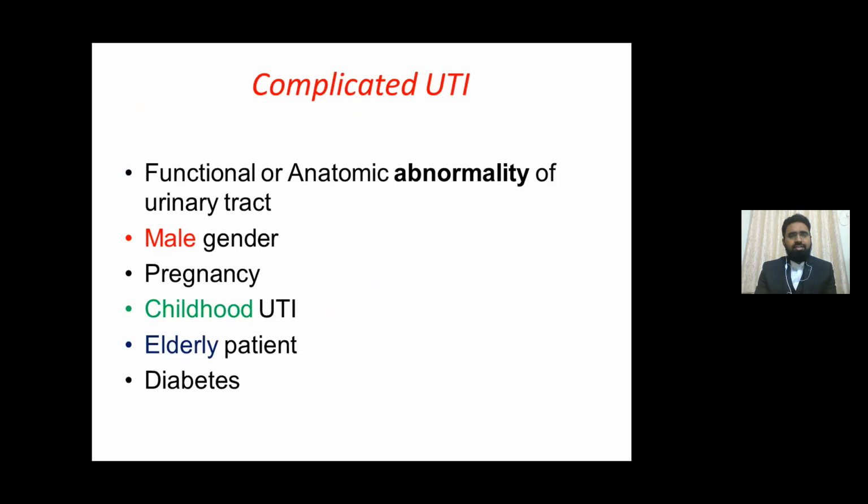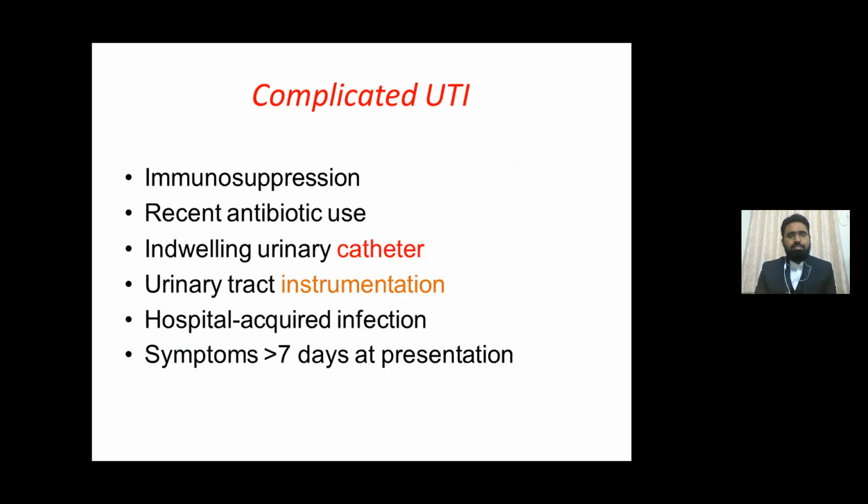Complicated UTI is seen due to functional or anatomical abnormality of the urinary tract. It is seen in male gender, in pregnancy, in childhood UTI, elderly patients, diabetics, immunosuppressed individuals, recent antibiotic use, indwelling urinary catheters, urinary tract instrumentation, and hospital-acquired infections.